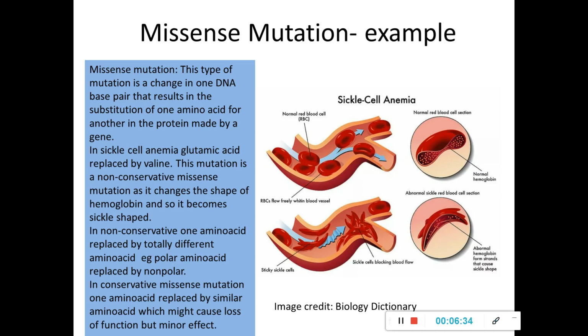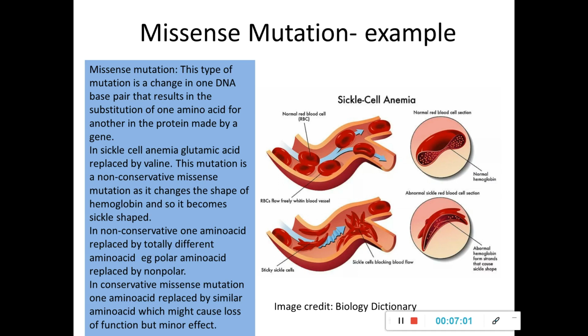They have a missense mutation which is resulting in the conversion of glutamic acid into valine in the hemoglobin. In the hemoglobin, one amino acid changes. Glutamic acid is replaced by valine. And as a result, the structure of the hemoglobin changes, and the RBC itself changes.